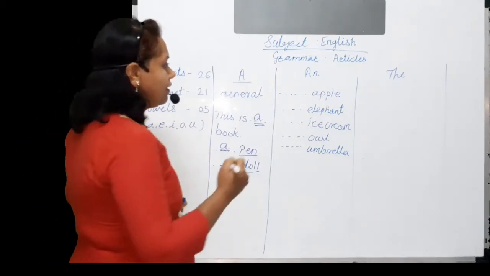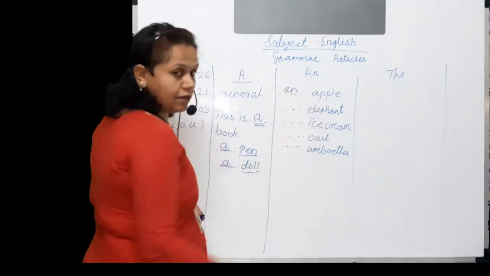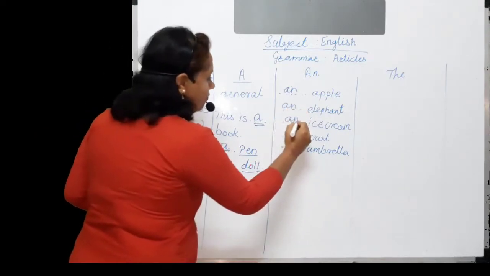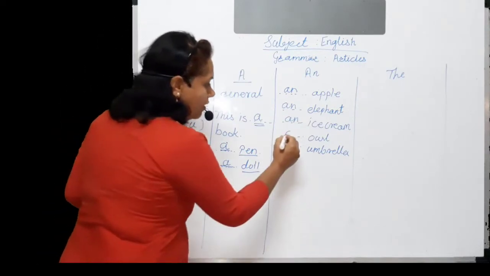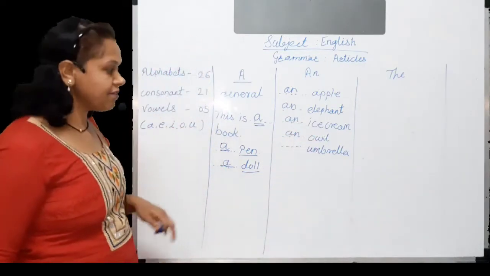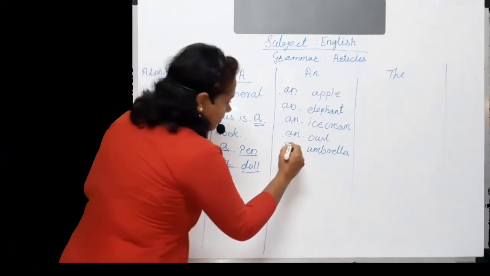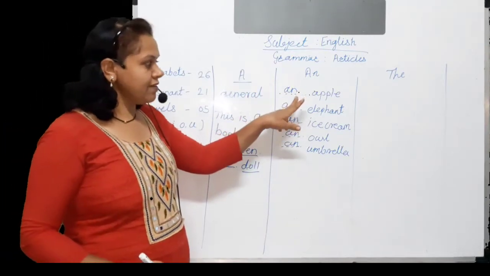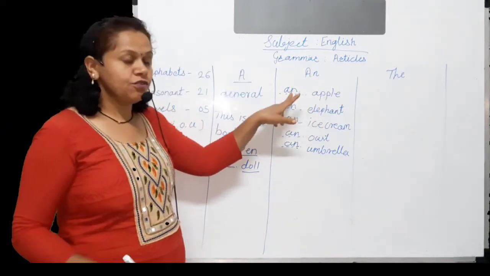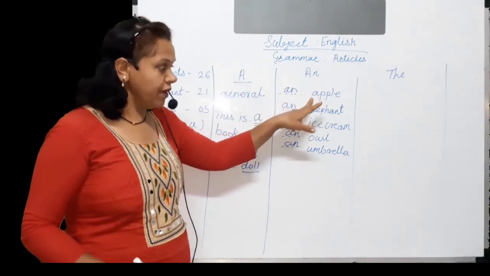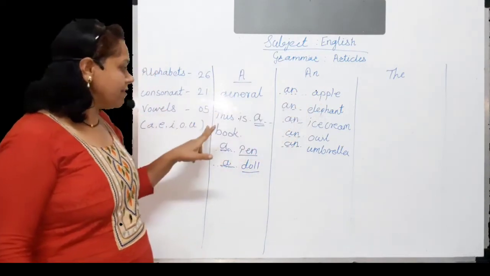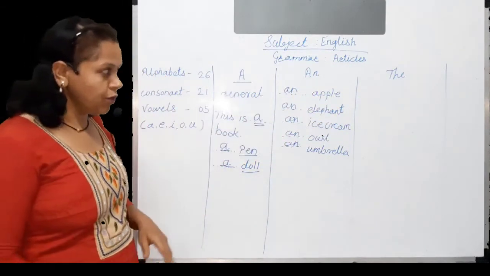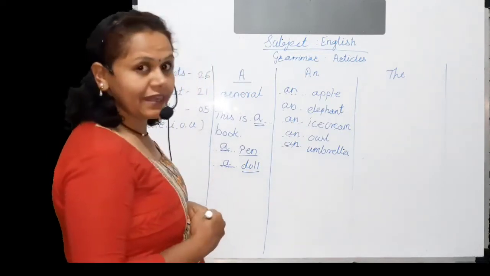For example, an apple, an elephant, an ice cream, again an owl, and last one an umbrella. Remember just two things. First, article an is used before a word which begins with a vowel, and that word should be singular. Now we will move to the next article, and that is article the.